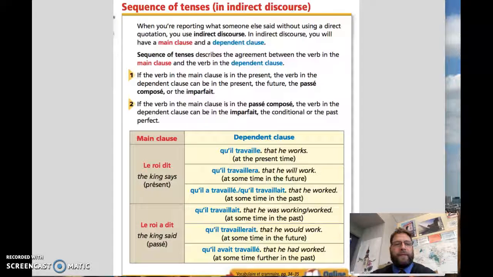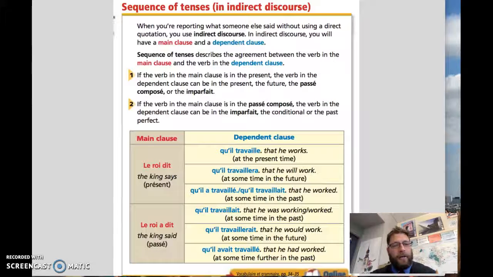Today we're going to do the sequence of tenses and indirect discourse. Indirect discourse is basically describing what someone said. So we do this every day. You know, my mom said that I should not go out after a certain period, or she told me that he was in the student center, but he really wasn't. Those are just a couple of English examples.